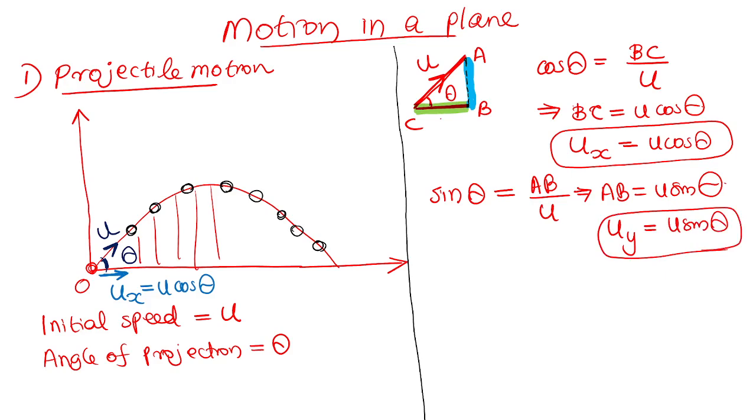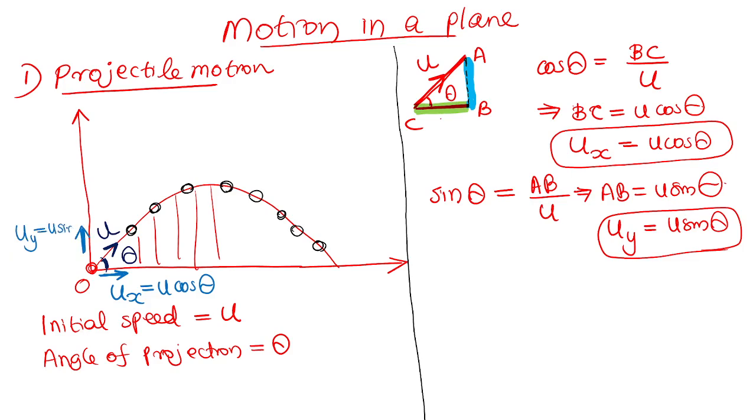So in simple language, if the body is projected with the initial speed U, the component of the speed along x direction, we can call it the speed of the shadow. If a body is projected like this, the component of speed in the x direction will be U cos theta. The component of speed along y direction, where the height is increasing, is denoted by Uy. I got U sin theta.